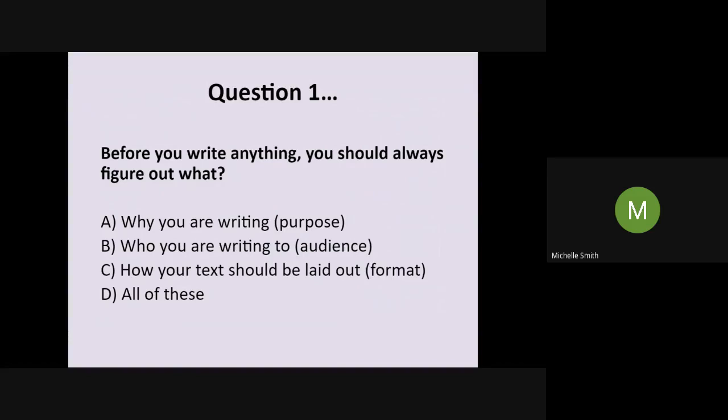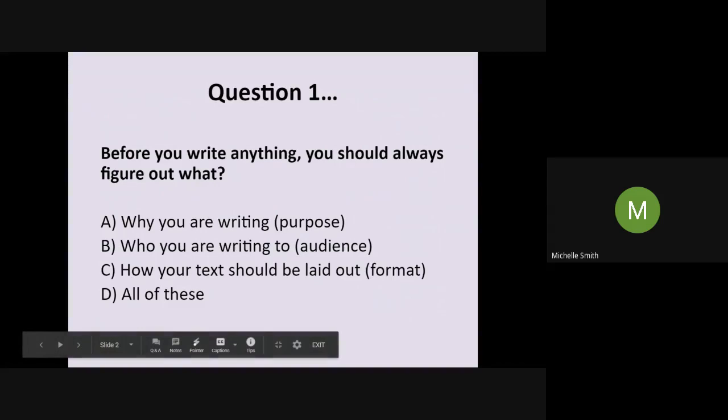So make a note on your paper or on your Google document. Do you think it's A, B, C, or D? Okay, are we ready for the correct answer?